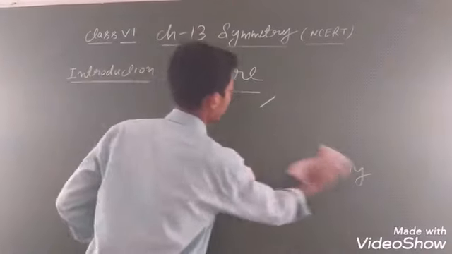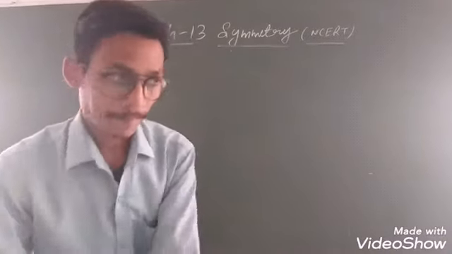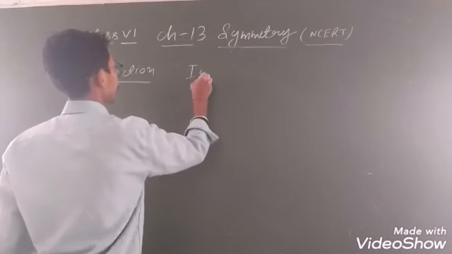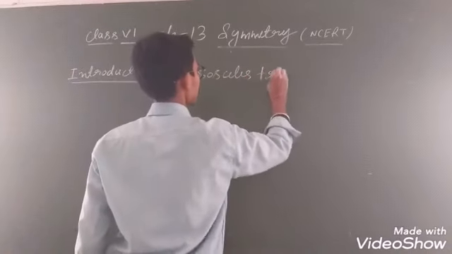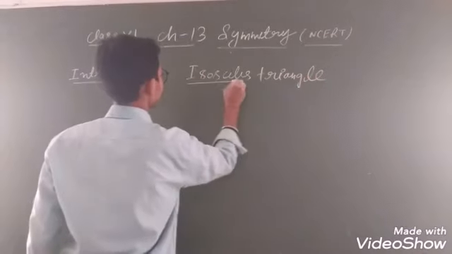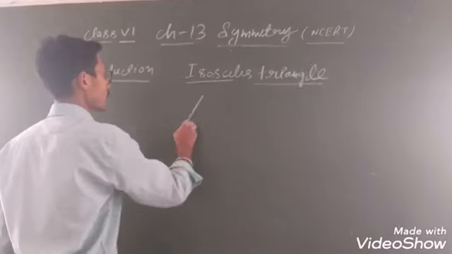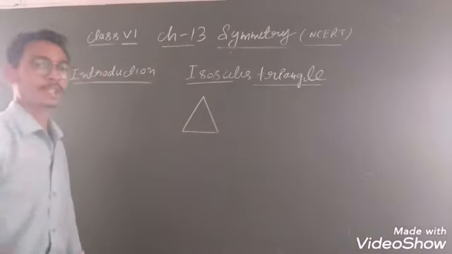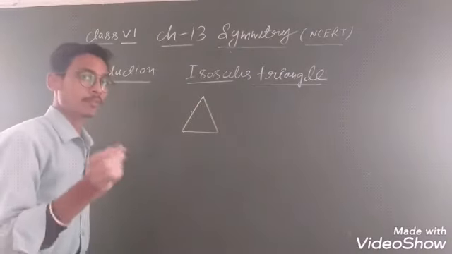Some other diagram you can take, like an isosceles triangle. Now look at the isosceles triangle. You know that in an isosceles triangle two sides are of equal length, so you have to draw the line of symmetry.